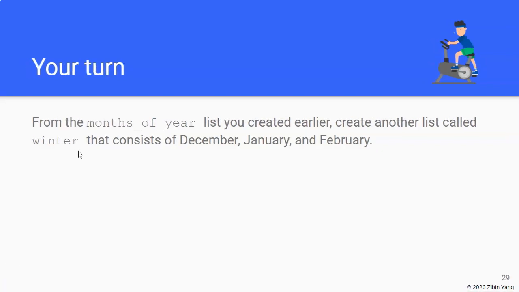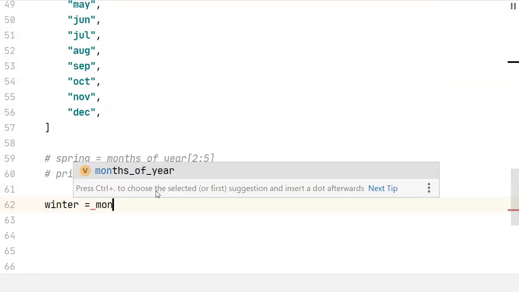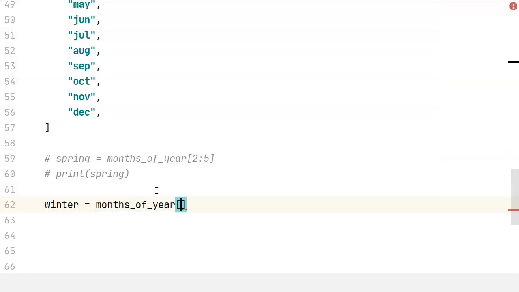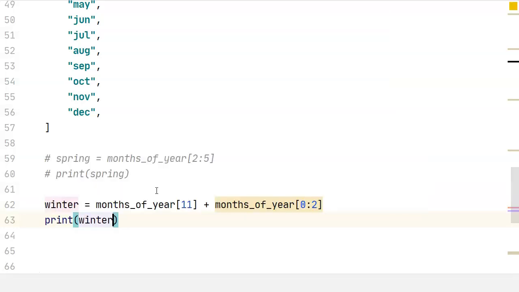Alright, so assuming you have had the time to do it, there are several ways to do it. Here is one way that I can think of. To get the last month, December, remember that's index 11, the 12th element in the list. And then we're going to add January and February. January is the first element, and February, so that includes 2 of them, right? So let's do that, winter, and see what we get.